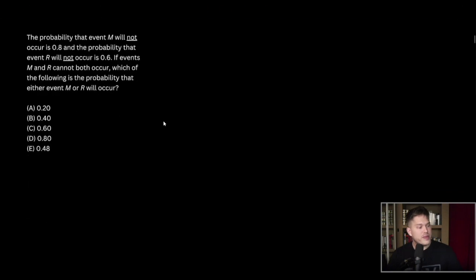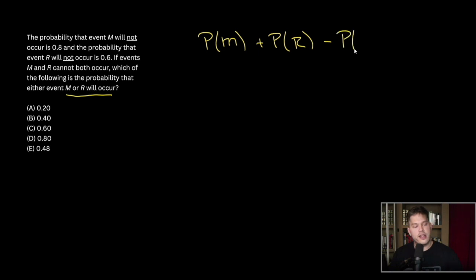Let's move forward. The probability that m will not occur is 0.8. The probability that event r will not occur is 0.6. If events m and r cannot both occur, which of the following is the probability that either event m or r will occur? So if we want to know the probability that m or r will occur, we're going to take the probability that m occurs and add it to the probability that r occurs, and then we're going to subtract the probability that m and r both occur.